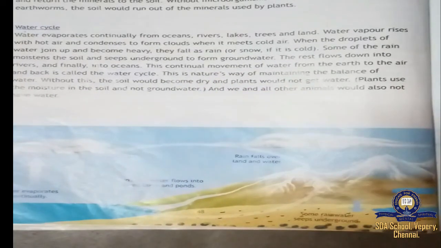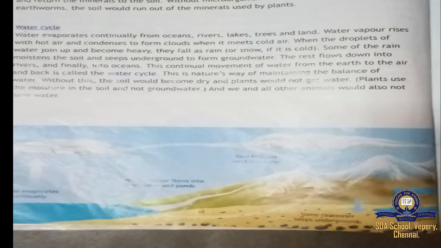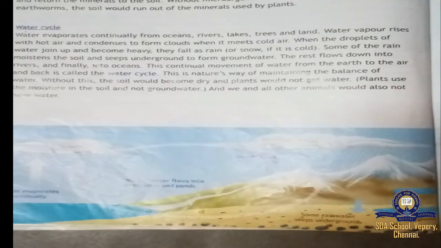See this continuous movement: water evaporates and forms clouds. When the droplets become heavy, it falls as rain. Again the rain joins on the land, flows in the river, and finally into the ocean. Again the water evaporates. This continuous process is called the water cycle.